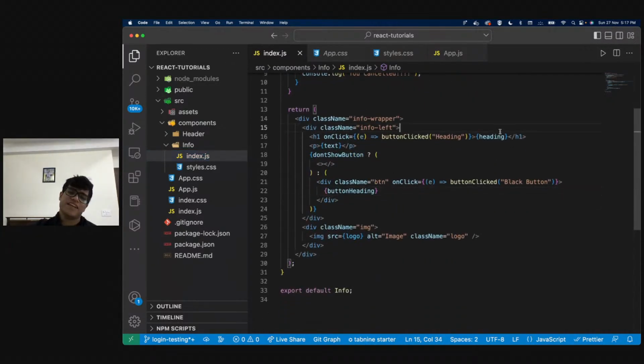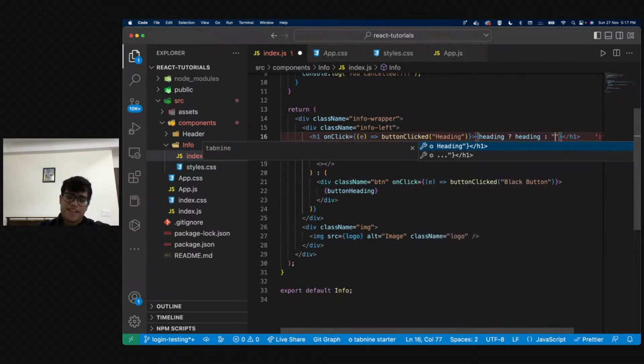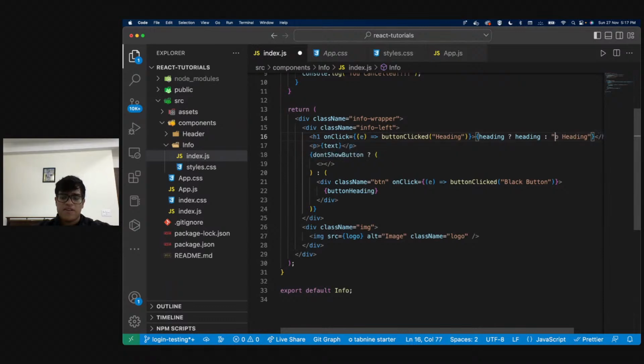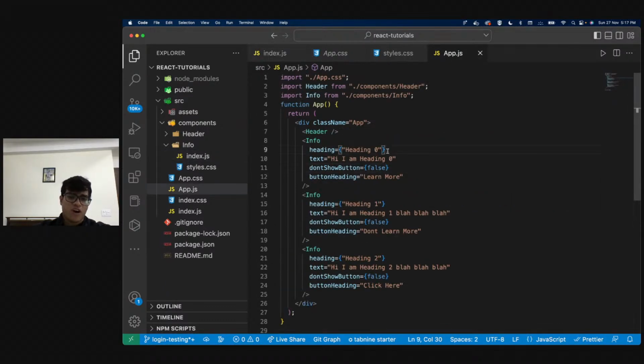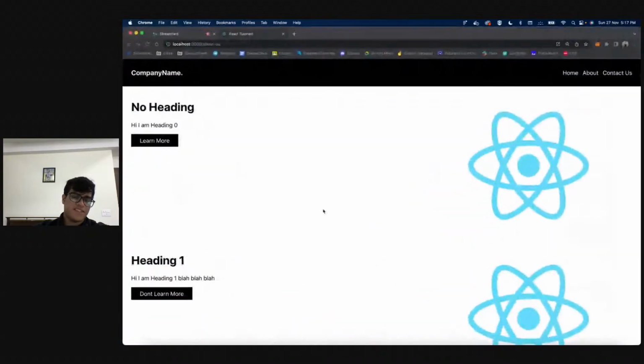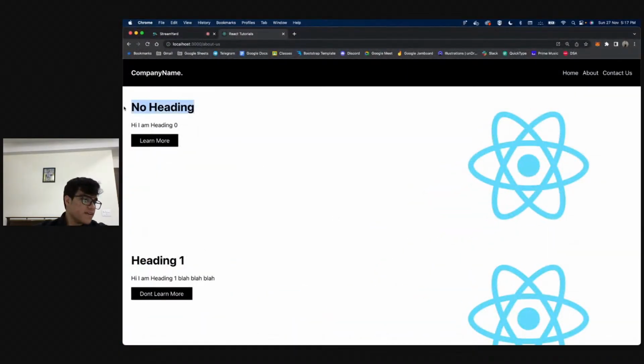I can even say if there is no heading, then I can give a default heading. I can say if there is a heading, I want the heading to be heading. Otherwise, I can say no heading, right? So now in my app.js, I can just not give the heading, and what I see is this says no heading, right?